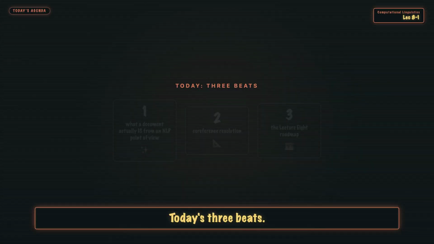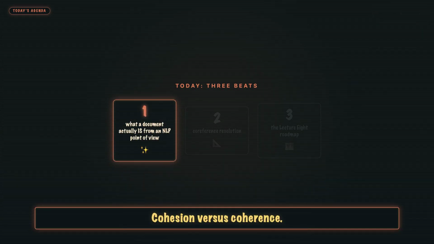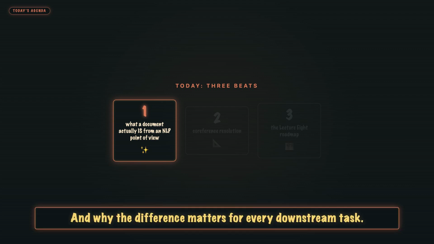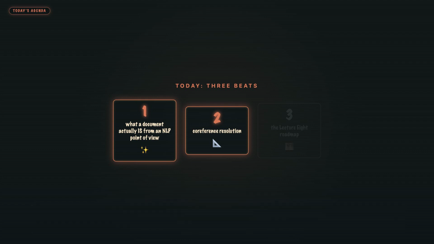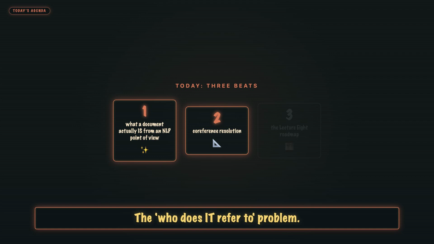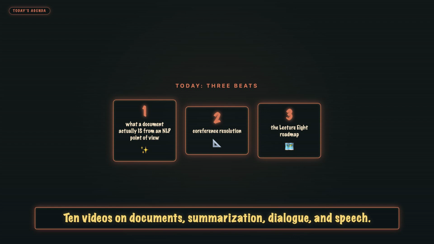Today's 3 beats. First, what a document actually is from an NLP point of view. Cohesion versus coherence, and why the difference matters for every downstream task. Second, coreference resolution, the who does IT refer to problem, and why it stayed hard from 1970 to about 2019. Third, the Lecture 8 roadmap, 10 videos on documents, summarization, dialogue, and speech.